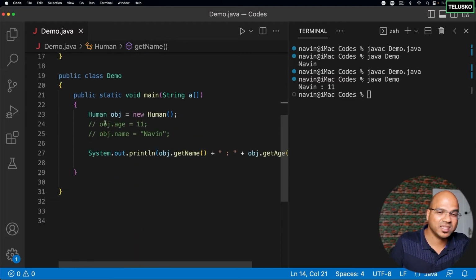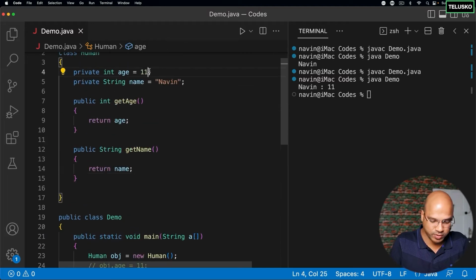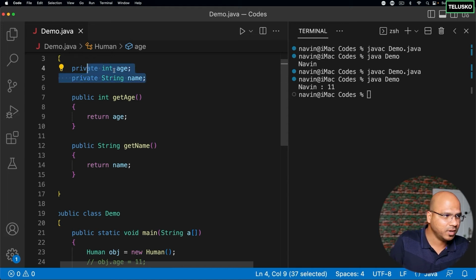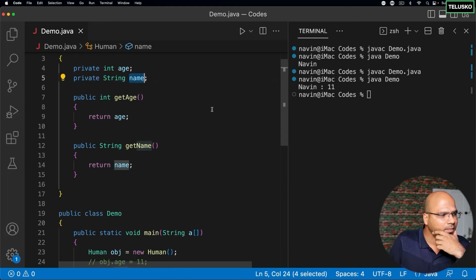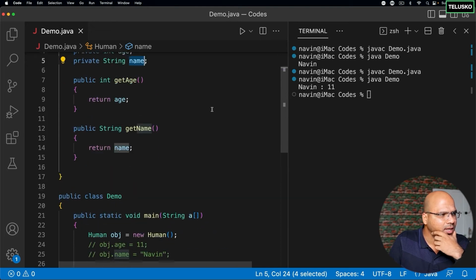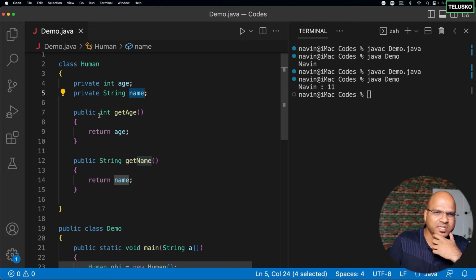What if I want to assign the value? What if I don't specify the value here? Let's say we have the variables, but I don't assign the value. Now, of course, if you don't assign the value, the default value will be 0 and a null string. But how do I set the value? Now, for getting the data, we have said get. For setting data, can we say set?